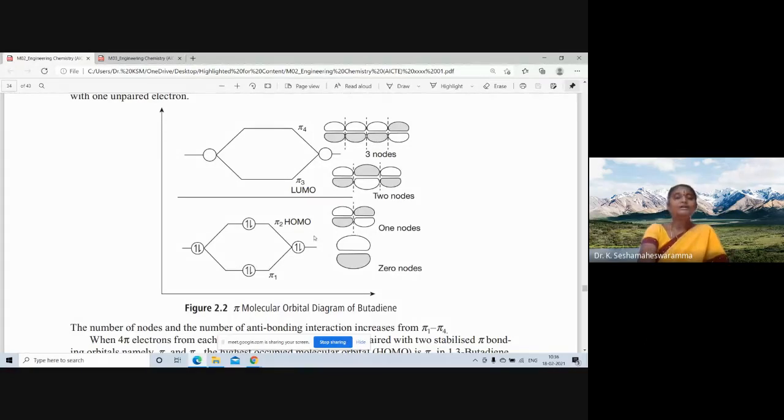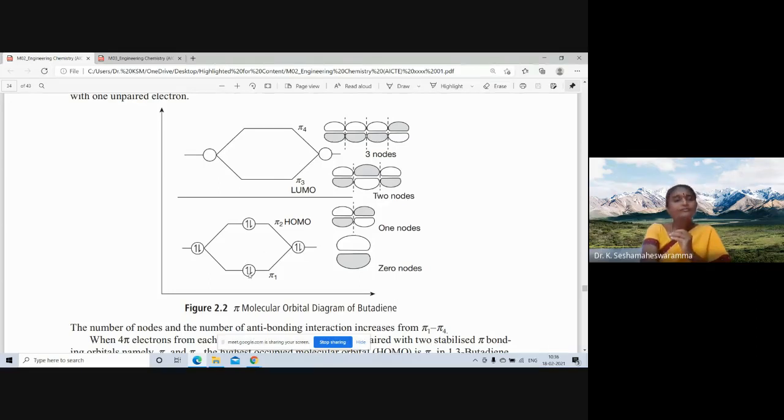Next, pi 2 has 1 node, next higher energy. Next, pi 3 has 2 nodes, next higher energy. Pi 4 has 3 nodes, it has the highest energy. From the 4 p orbitals, 1 electron is coming from each, so a total of 4 electrons are coming.